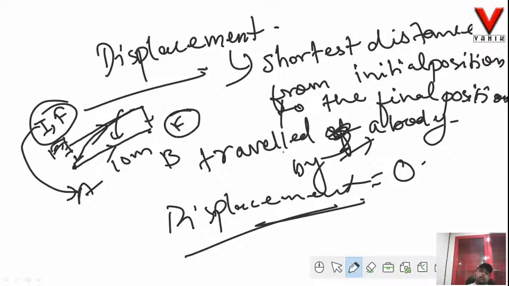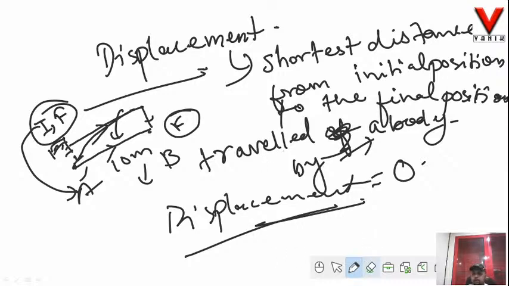But if the body would have stopped at point B, that means the final position is point B, then you can very well say that the displacement is 10 meter. That's a quite safe answer over there. But here you cannot say, because the initial and final position are the same, and since the body is returning back to its initial position, the displacement between A and A is 0. Alright, so hope what is displacement is clear to you.